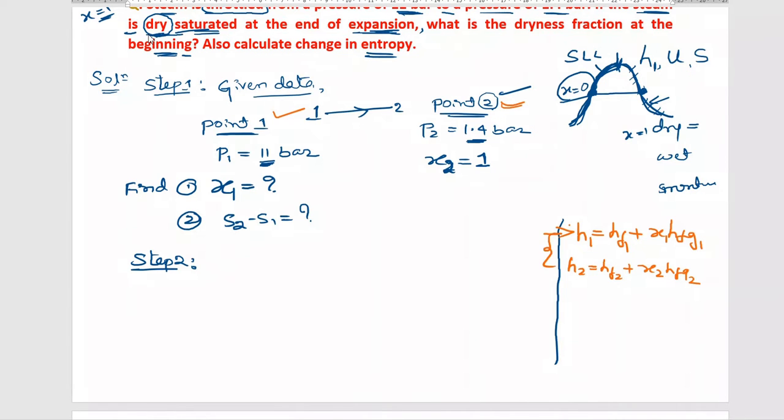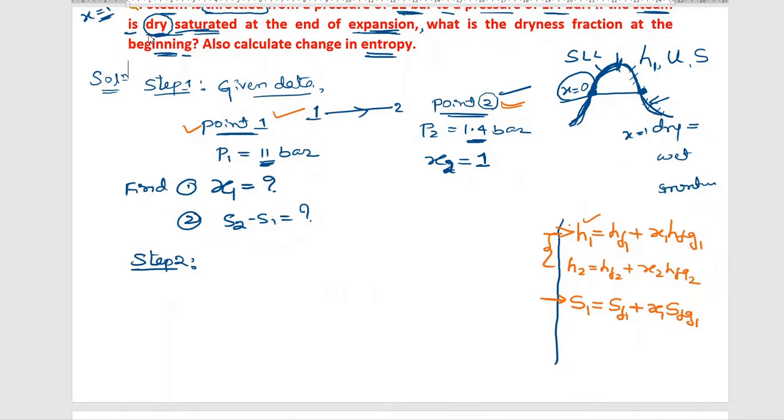Similarly, the same formula we have written for enthalpy, now we write for entropy. In place of H, we will write S. S stands for entropy. Whoever may be the latecomers, lateral entry students, please remember here. Entropy formula is entropy of fluid plus x, that is dryness fraction, times entropy of fluid and gas.